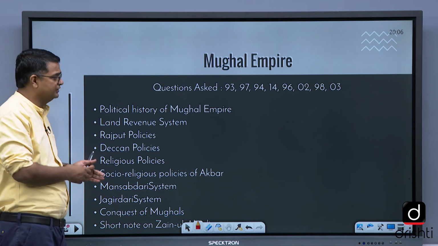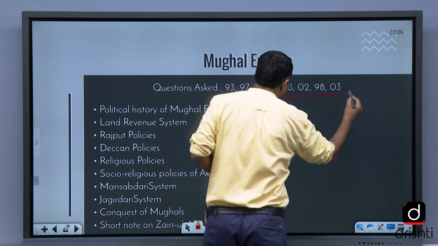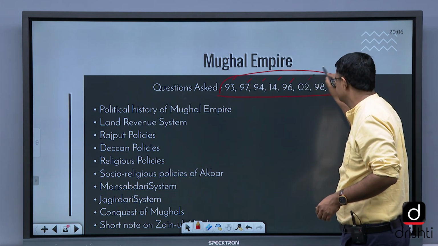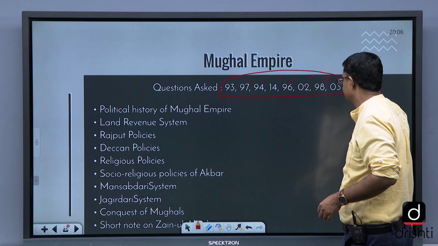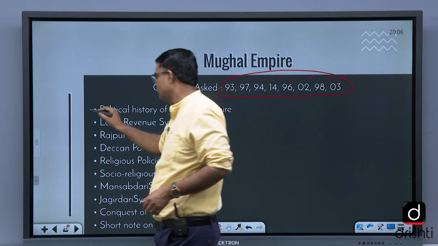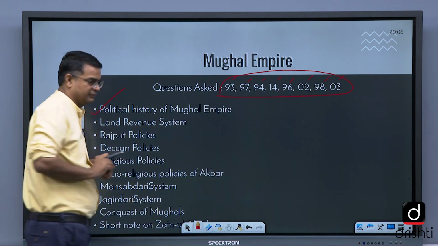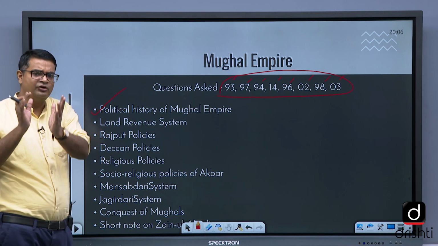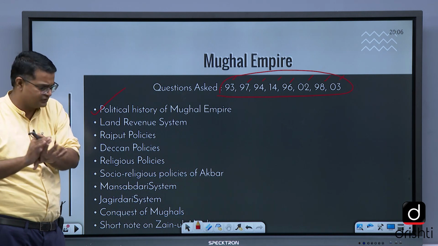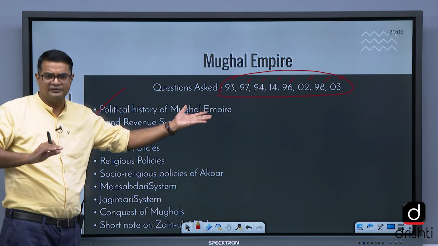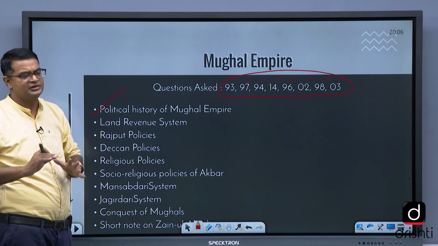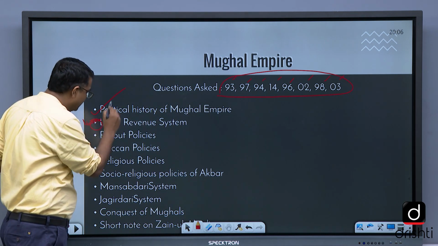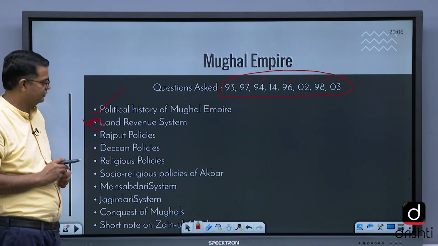Mughal Empire. Political history, see these are the number of questions asked in these years: 93, 97, 94, 14, 96, 2002, 98, 2003. Political history of Mughal Empire is not very important, as I told you, political and military history they do not ask. So you can just read it thrice, 4 times, and then focus area on land revenue system, very very important.